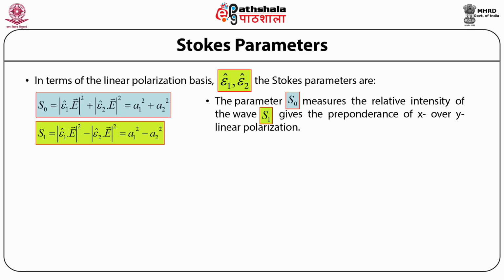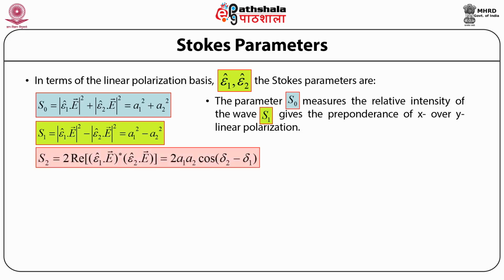Then the third of the Stokes parameters, S subscript 2, is given by twice the real part of bracket open the complex conjugate of epsilon subscript 1 cap dot electric field times epsilon subscript 2 cap dot electric field bracket close, and this is given by the equation twice A subscript 1 times A subscript 2 times cos of delta 2 minus delta 1, or the cosine of the phase difference between these two polarization directions.